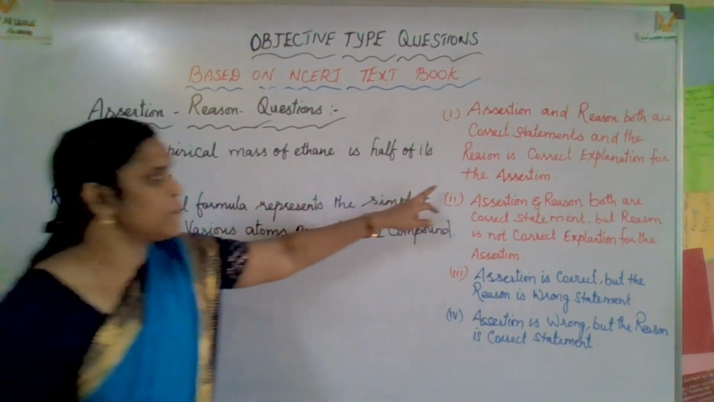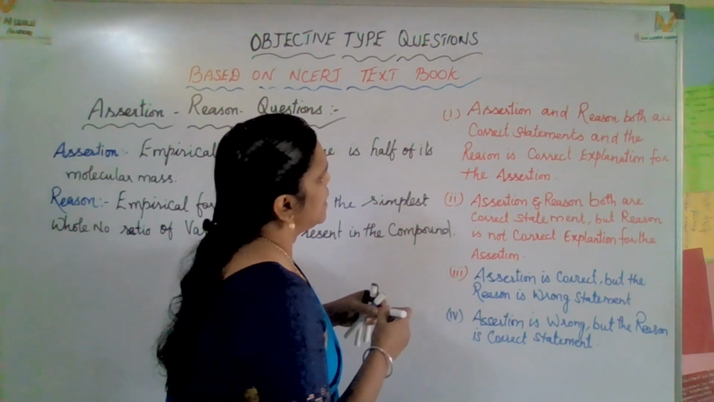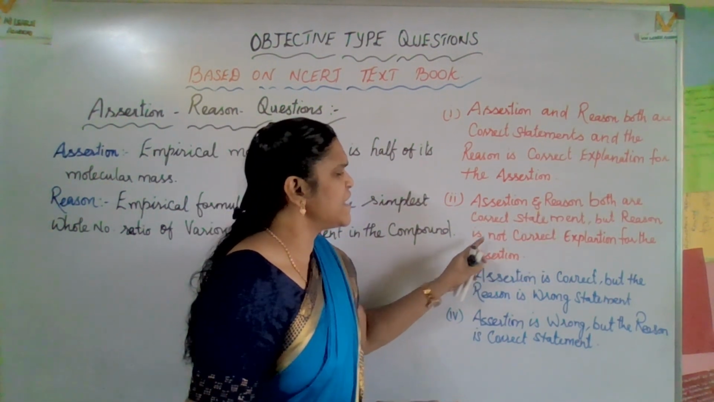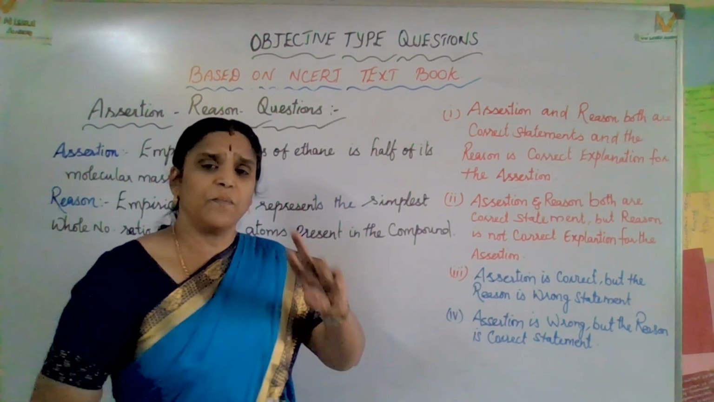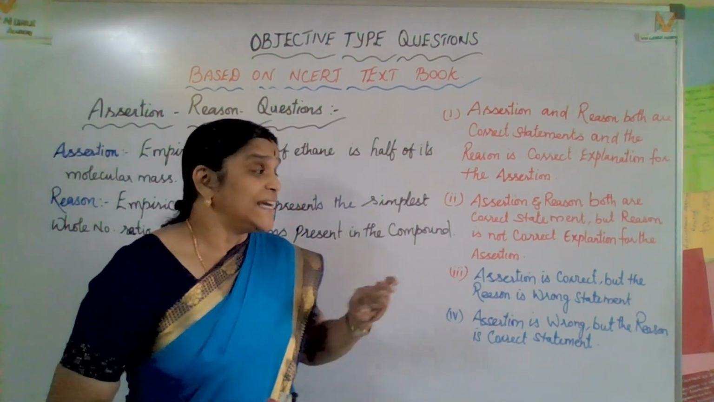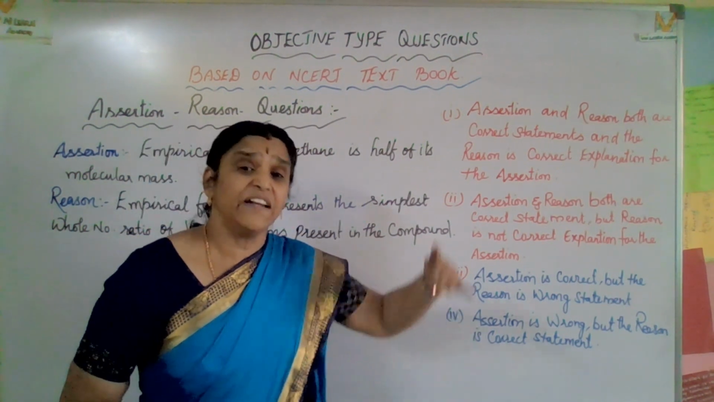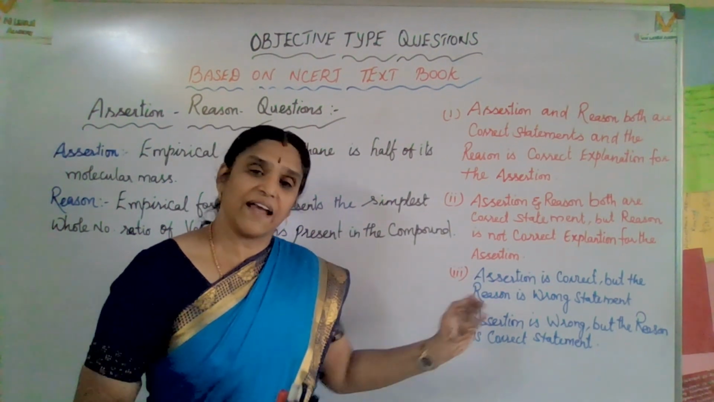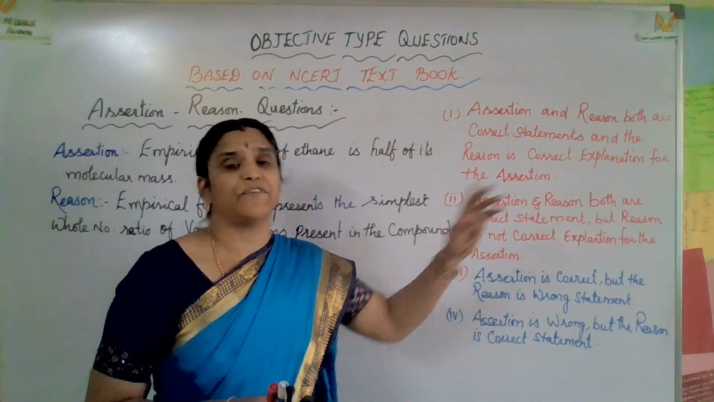Okay, now the second option, what is it? Assertion and reason both are correct statements, but the reason is not the correct explanation for the assertion. So both will be correct, but the second statement, the reason statement, is not relevant to the first statement. It is not reasoning, it just gives one more statement that is also correct, but not relevant to the first statement.